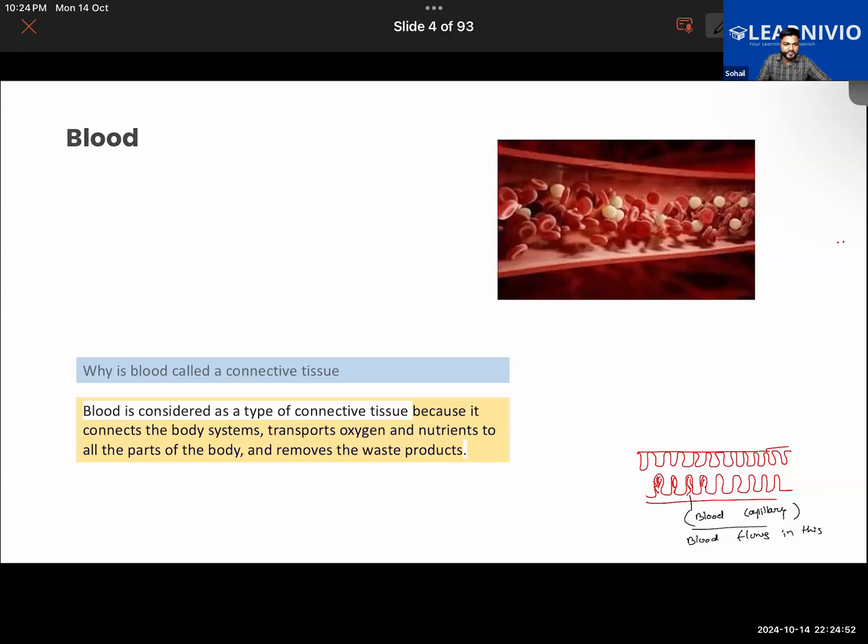For example, skin. Skin is considered a connective tissue because the different parts of the body are connected by the skin. It is commonly, evenly spread. Bone is a connective tissue. Blood is a connective tissue. Or, sir, for example, muscles. Muscles are also connective tissue. So these are some of the examples of the connective tissue in our body, because of which different systems are connected together. These are basically the tissues that will be found almost everywhere in the body. So that is the thing about the connective tissue.